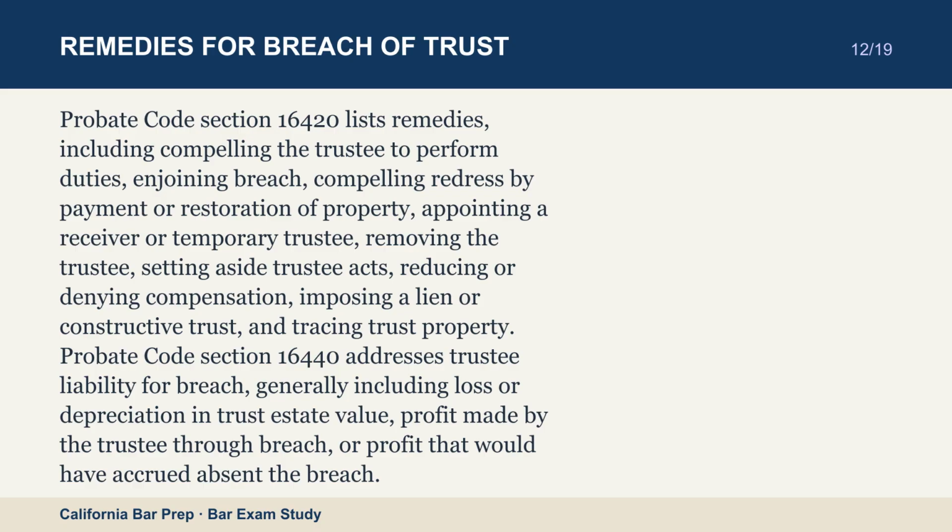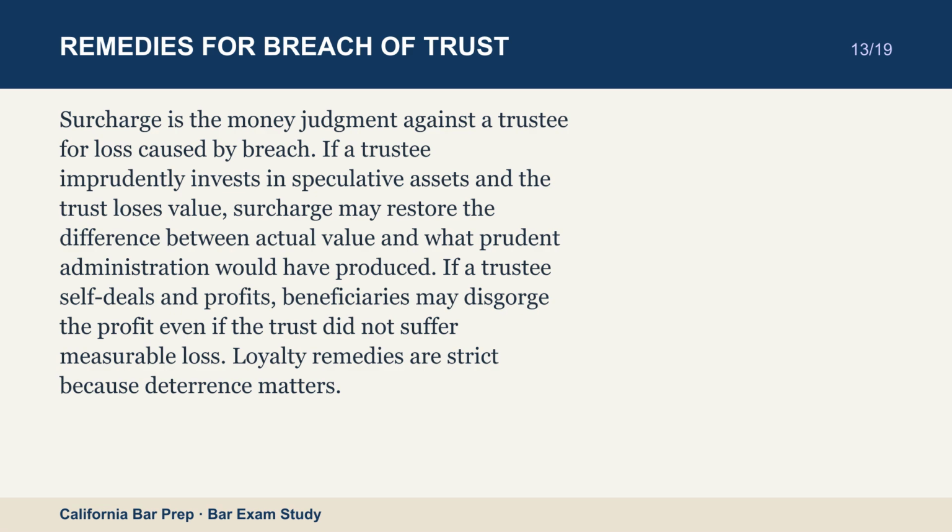Surcharge is the money judgment against a trustee for loss caused by breach. If a trustee imprudently invests in speculative assets and the trust loses value, surcharge may restore the difference between actual value and what prudent administration would have produced. If a trustee self-deals and profits, beneficiaries may disgorge the profit even if the trust did not suffer measurable loss. Loyalty remedies are strict because deterrence matters.